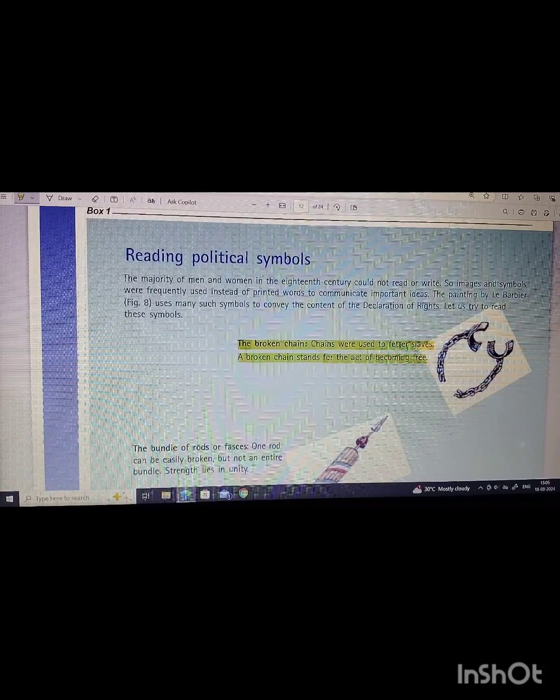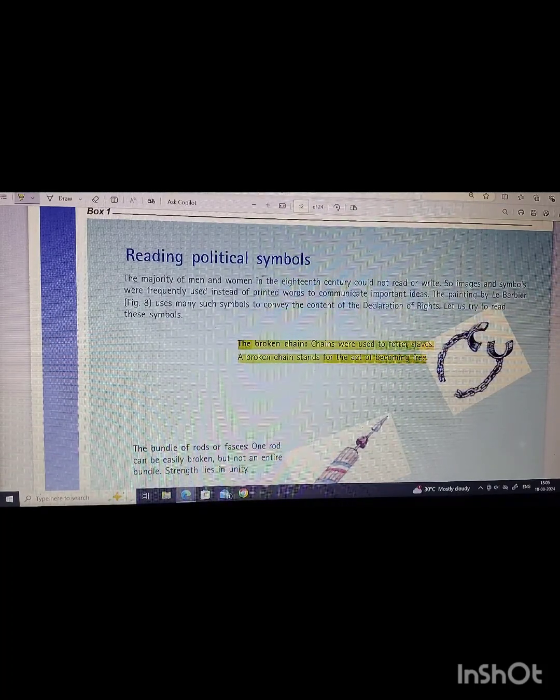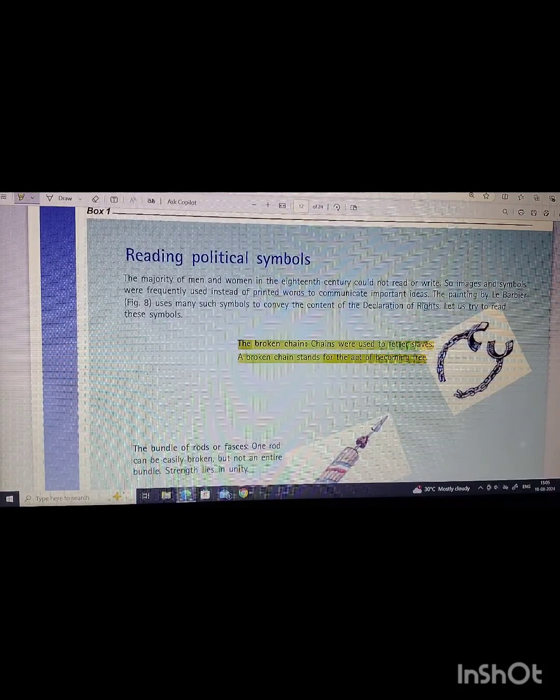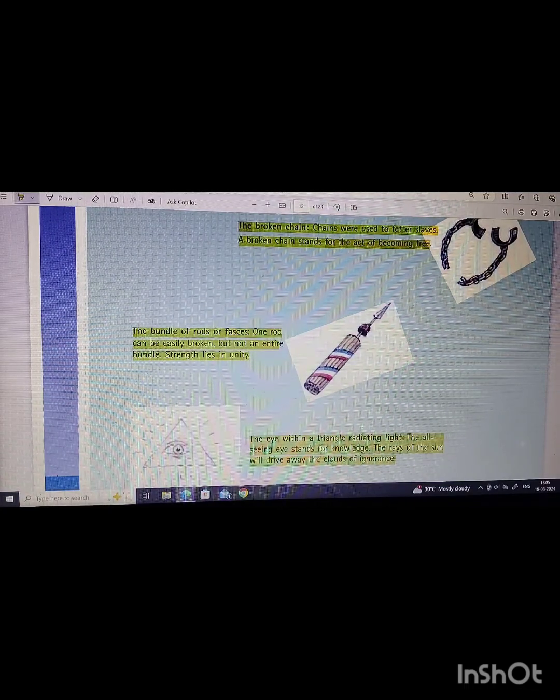So, the broken chain means the chains were used to fetter slaves, to lock up the slaves and tell them to act according to orders. And the broken chain stands for the act of becoming free. The bundle of rods or fasces: one rod can be easily broken, but if there is an entire bundle, then it cannot be easily broken. So, strength lies in unity.